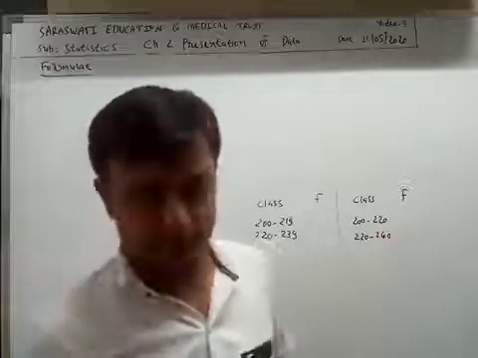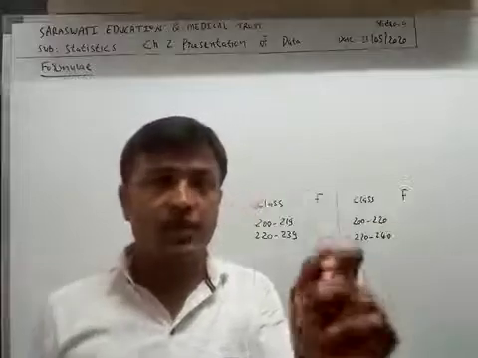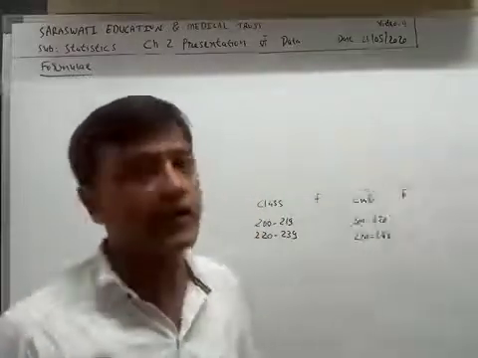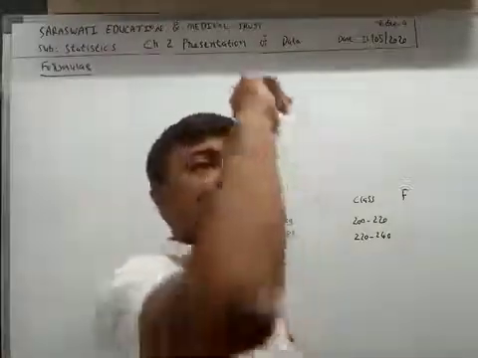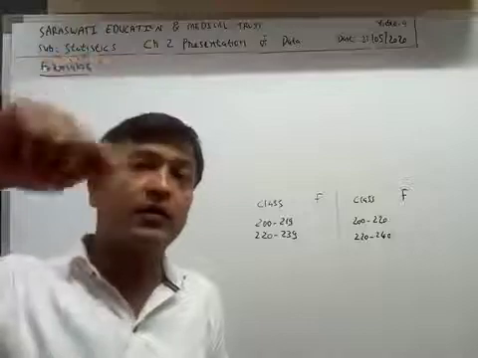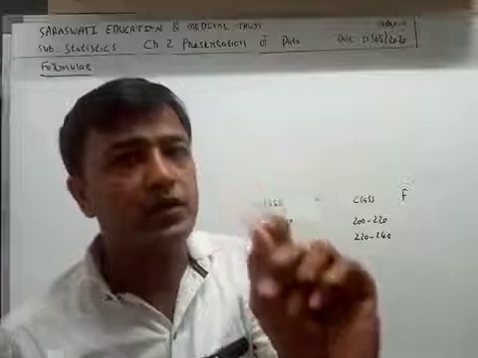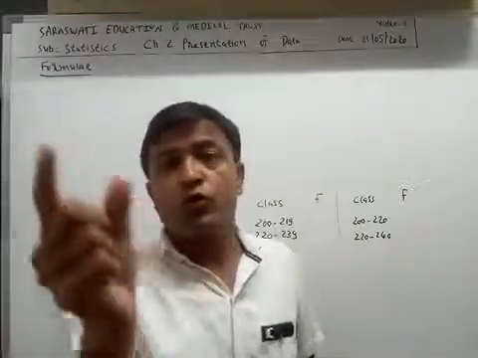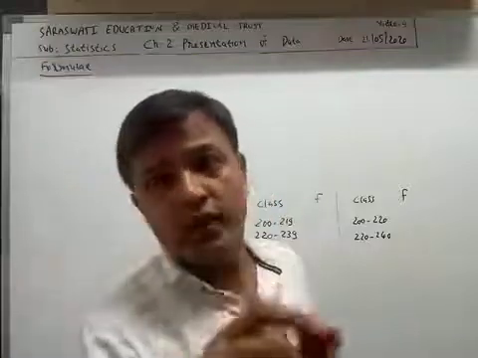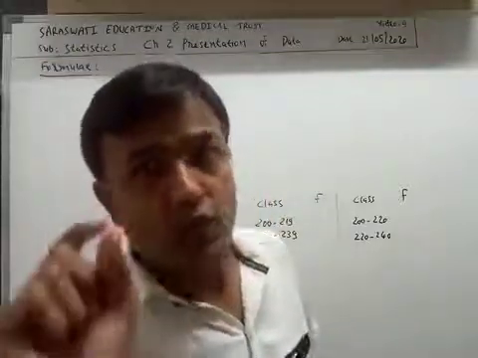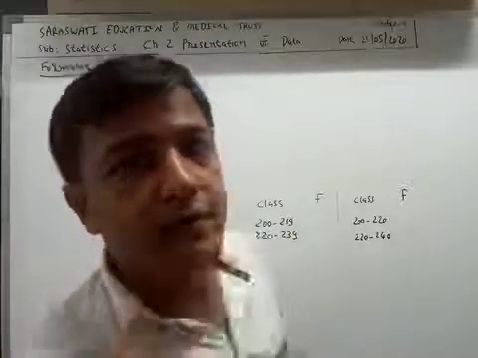Lower limit of that class plus upper limit of that class divided by 2. Okay, you will remember this formula as LL plus UL divided by 2. LL means lower limit, UL means upper limit, divided by 2.